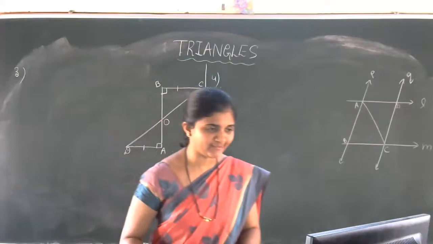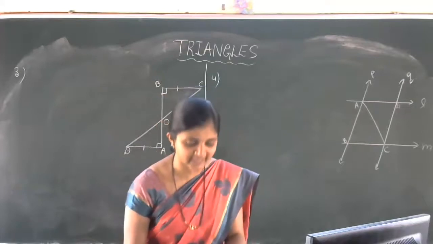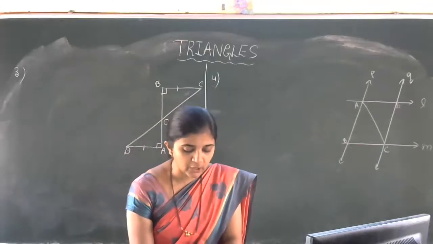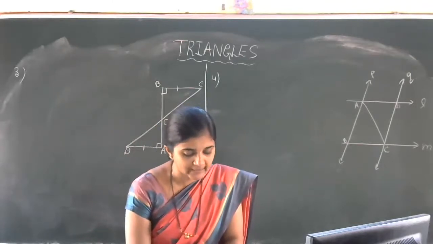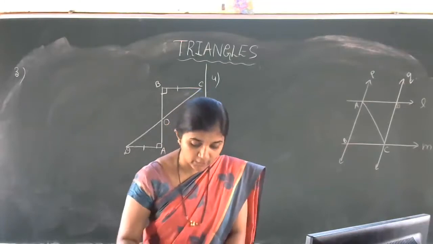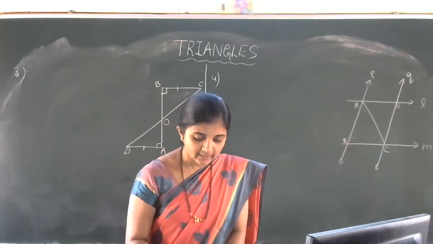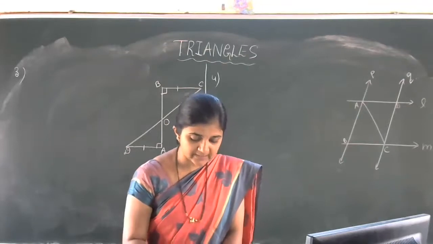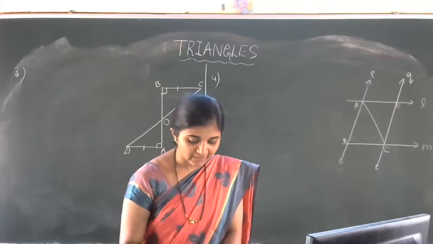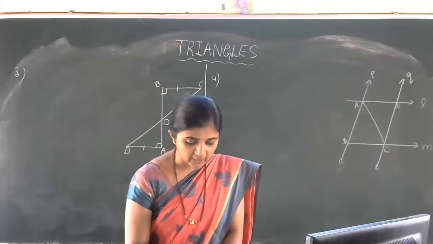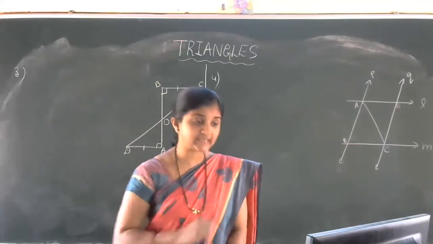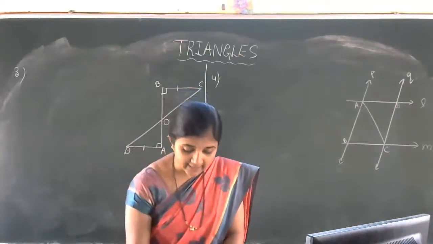Listen carefully. Third problem, observe your textbook: AD and BC are equal perpendiculars to a line segment AB. Show that CD bisects AB.